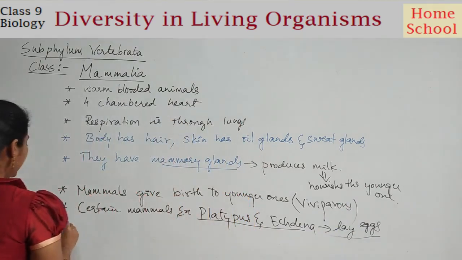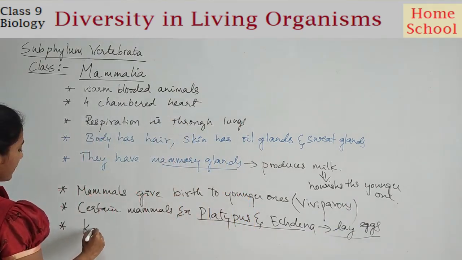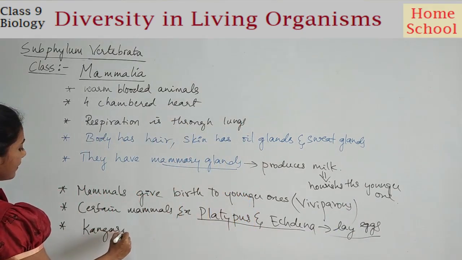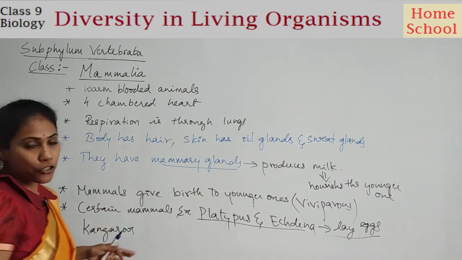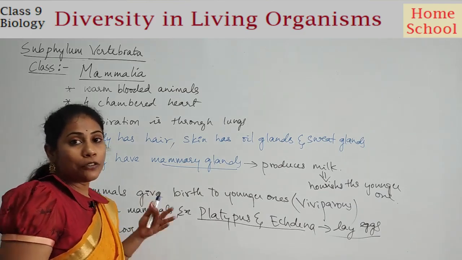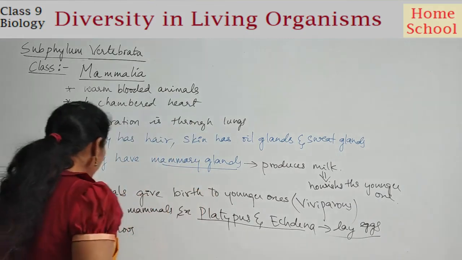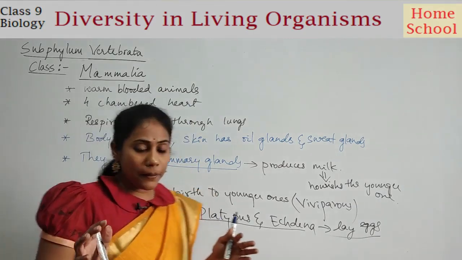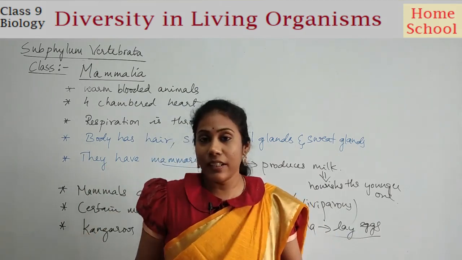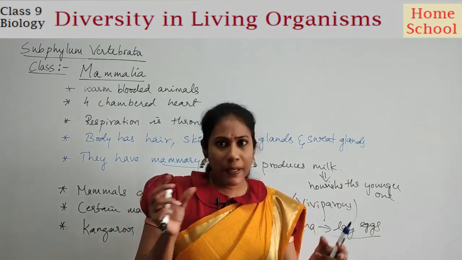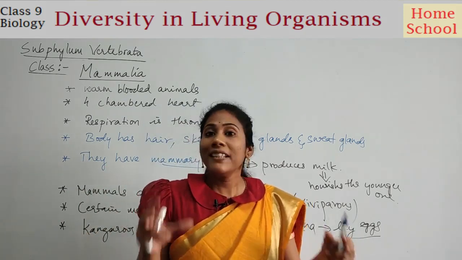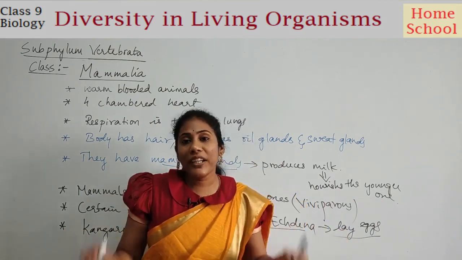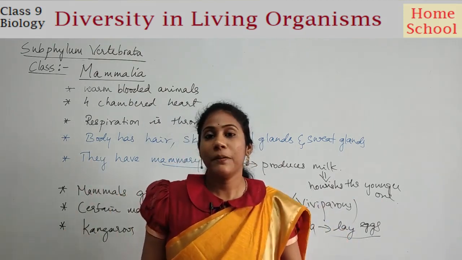And certain mammals like kangaroos. You must have heard of kangaroos and you have seen kangaroos also, right? Kangaroos are found in Australia. These kangaroos give birth to very poorly developed younger ones. They give birth to younger ones, no doubt, but the younger one would be very, very weak and underdeveloped.